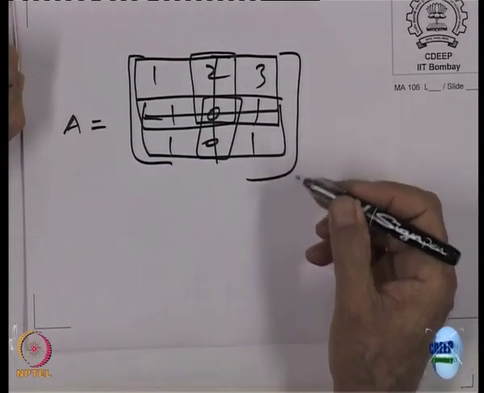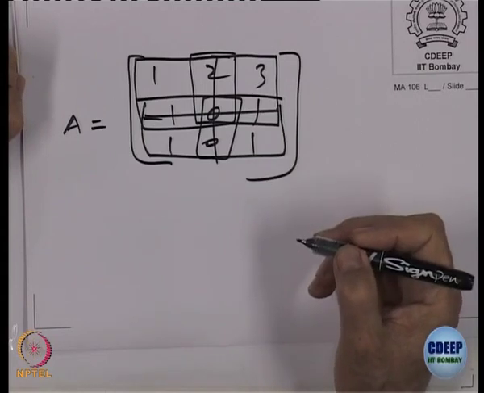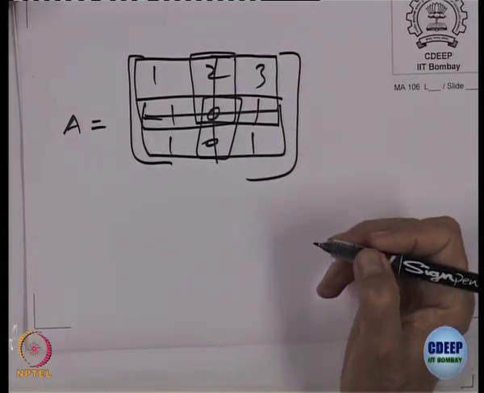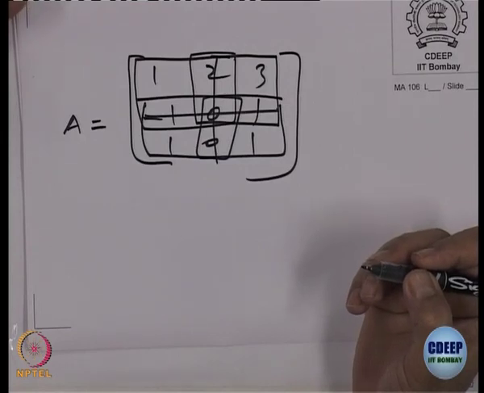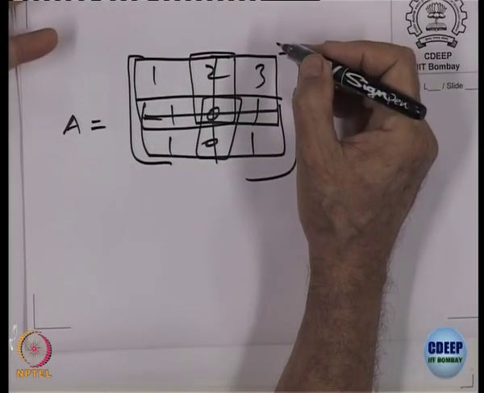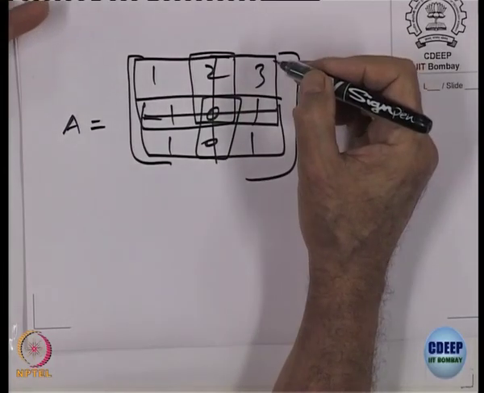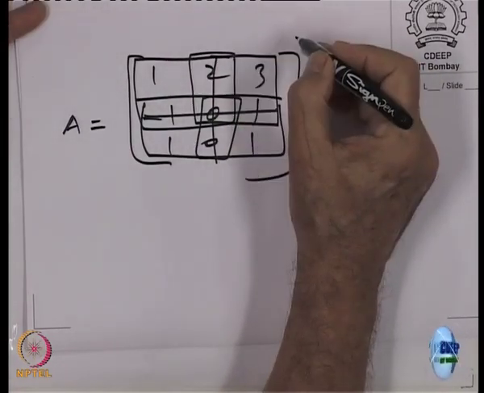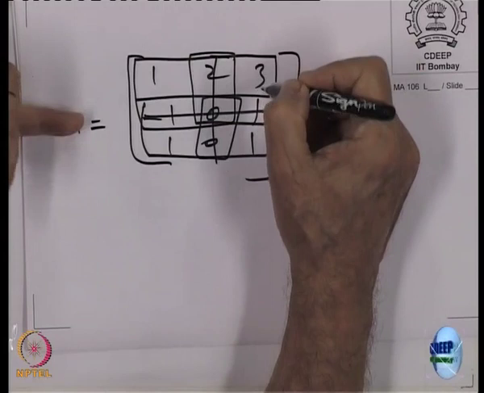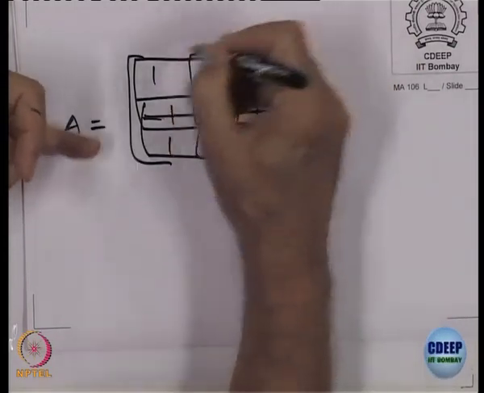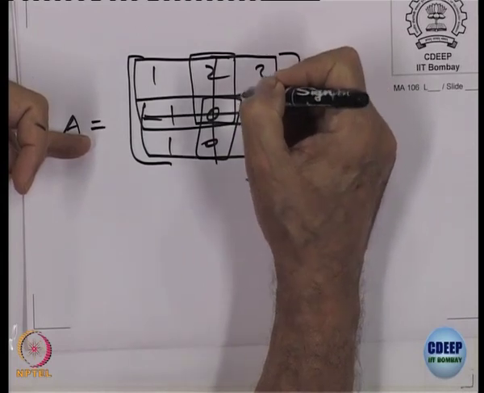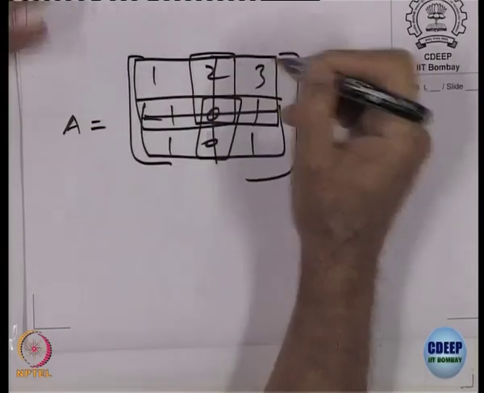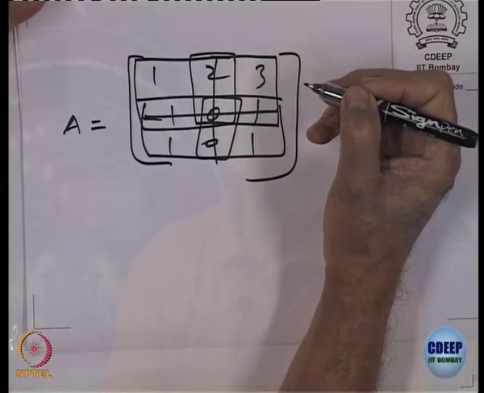Check the determinant of each one of them. If one of them is not 0, that means the rank should be equal to 2, because the matrix is 3 by 3, and if the original matrix has determinant 0, its rank cannot be full. But I have got a submatrix of order 2 by 2, at least one of them, which has determinant not equal to 0, that means the rank is equal to 2. So, the rank of the full matrix will be equal to 2.